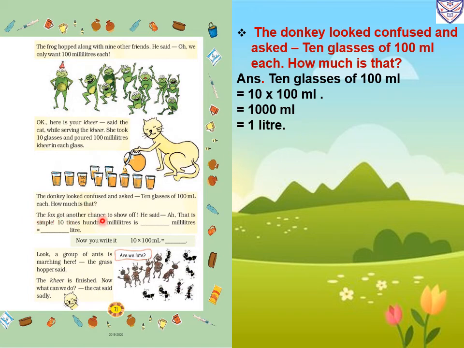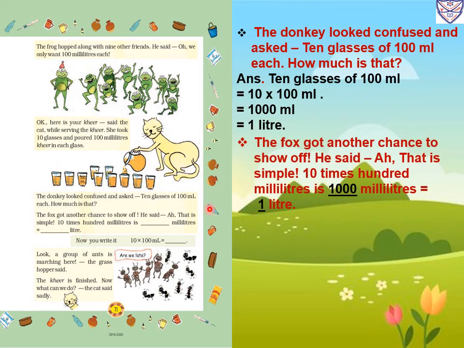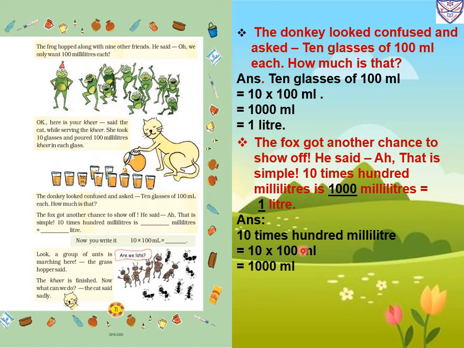Now the fox got another chance to show off. He said, that is simple. 10 times 100 milliliters is dash milliliters equal to dash liter. So 10 times 100 milliliters is 1000 milliliters. We will multiply 10 by 100 and get 1000, which is equal to 1 liter. So now you write it: 10 multiplied by 100 milliliters equal to 1000 milliliters.